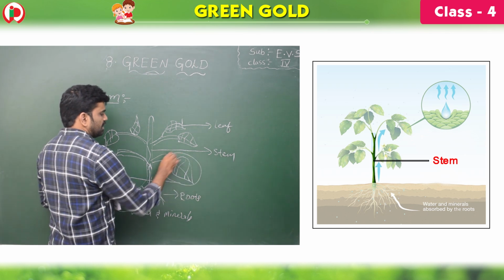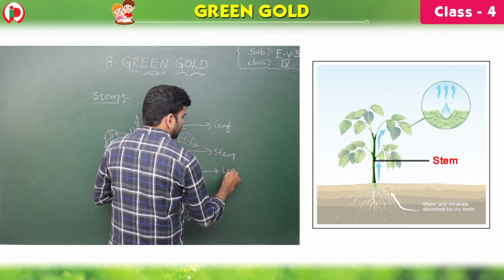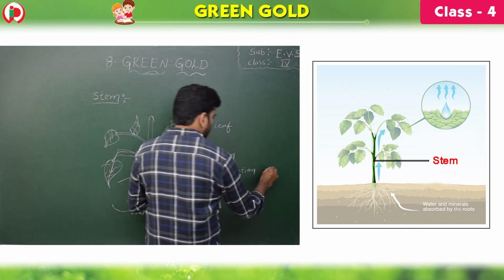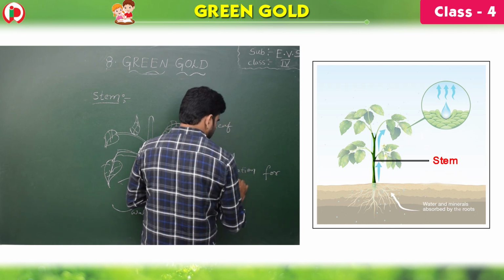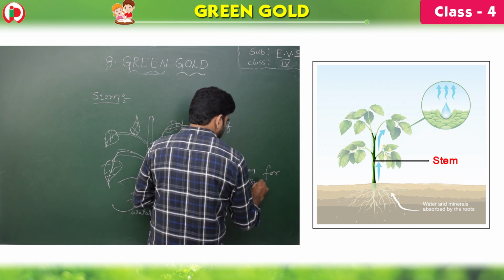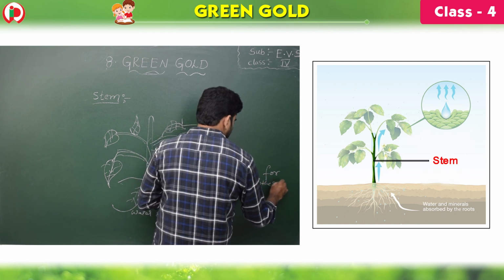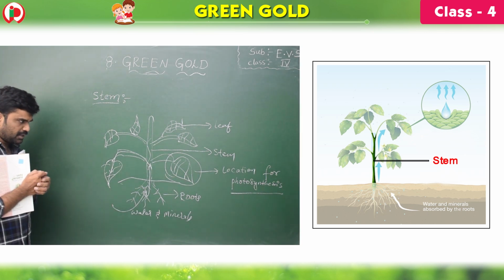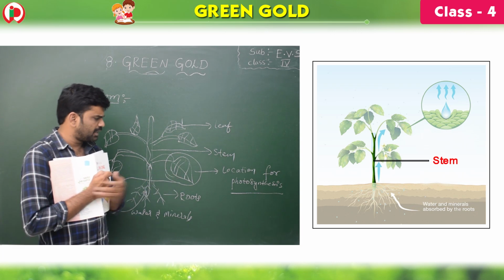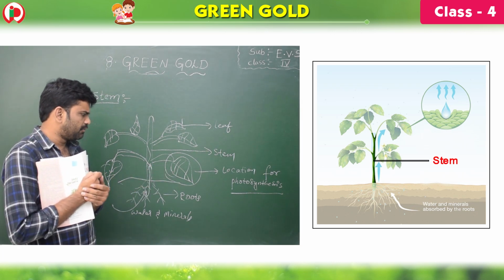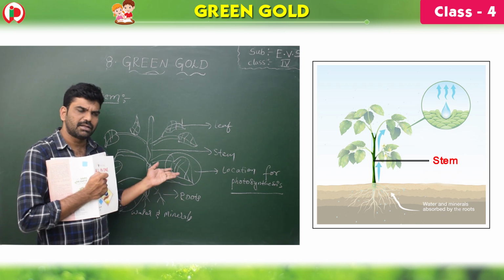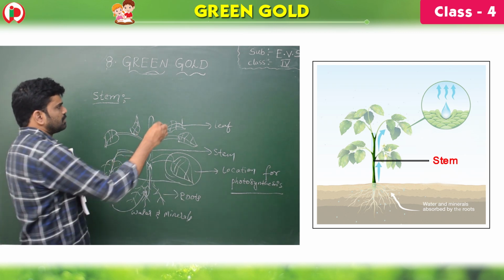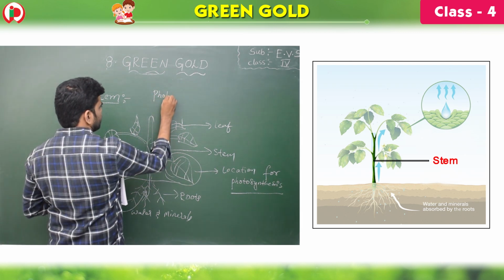See, children, the leaf is the location for photosynthesis. That means this leaf will prepare its own food material. The plant prepares its own food material by itself by a process called photosynthesis. Children, let's see the photosynthesis.